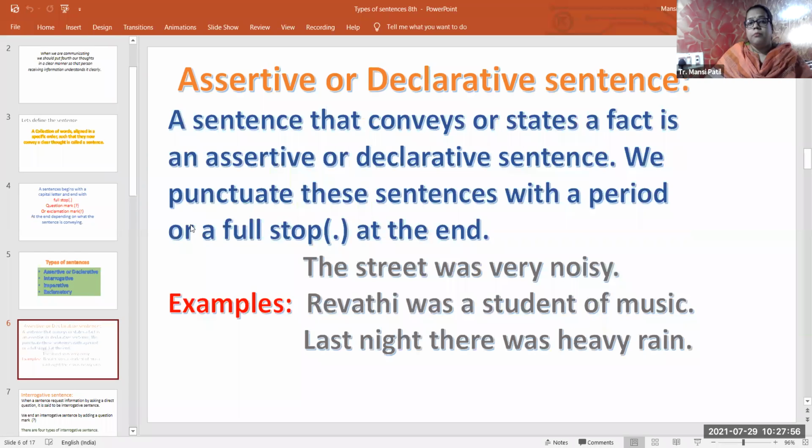I'll tell you when to write, and at that time you can write, beta, or you can keep the screenshot with you. Okay. The first one is the assertive or declarative sentence. Now, a sentence that conveys or states facts is an assertive or declarative sentence. We can punctuate this sentence by just adding a full stop at the end and a capital first letter. So it is a simple sentence which states a fact.